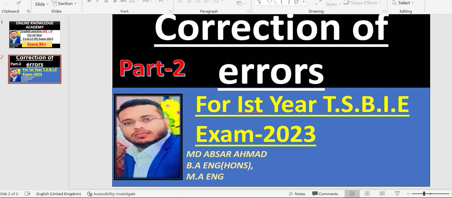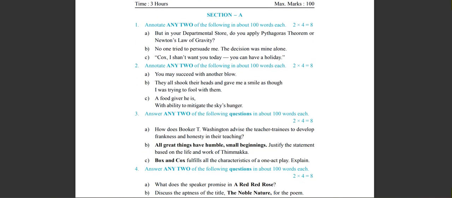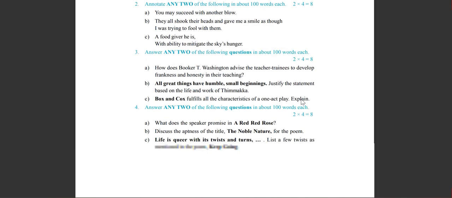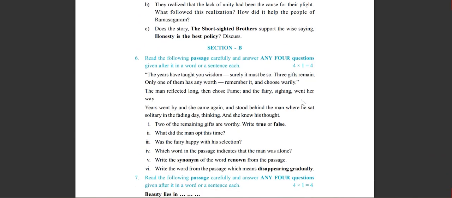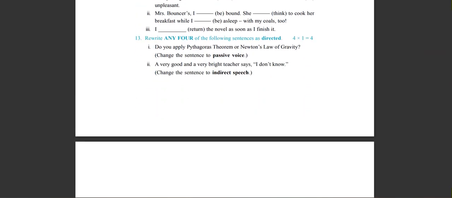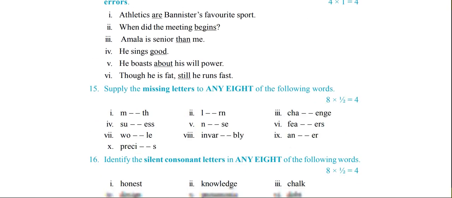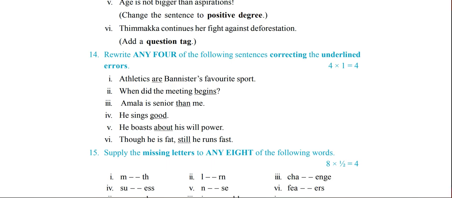First of all, let me show you the model question paper, in which, as I said, you are going to see this question. Correction of errors in the sentences will come in question number 14. So here you have your question number 14: Write any four of the following sentences correcting the underlined errors.